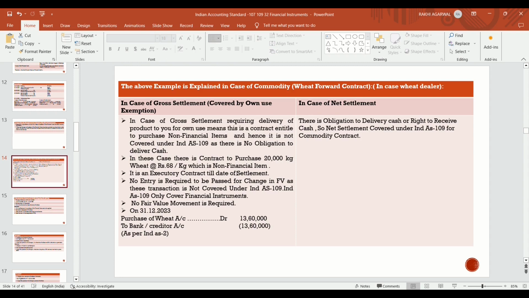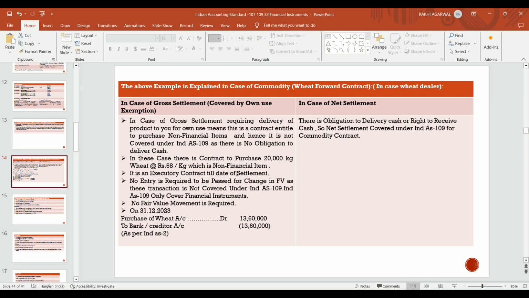If it is settled on a gross basis, then own use exemption is provided by Ind AS 109. Why in case of gross settlement? Because in case of gross settlement, there is a physical delivery of goods in exchange of cash.